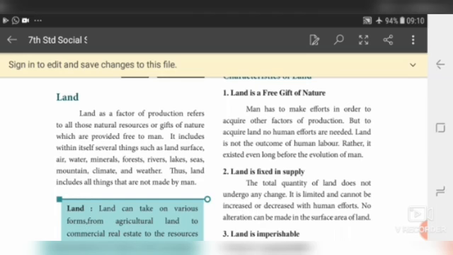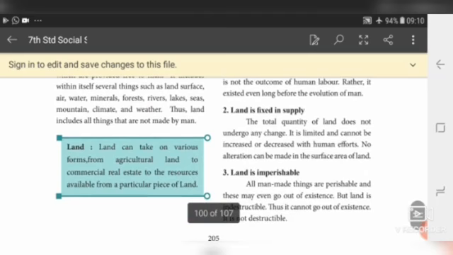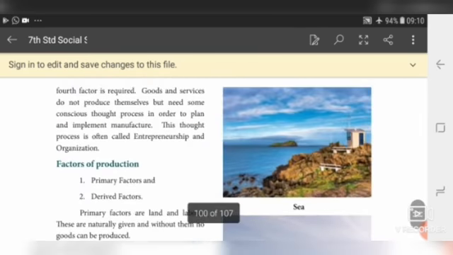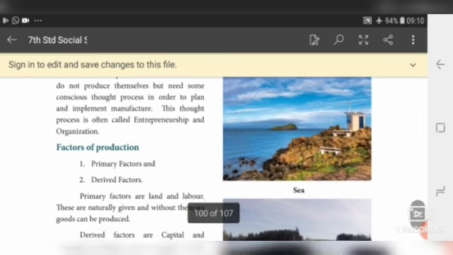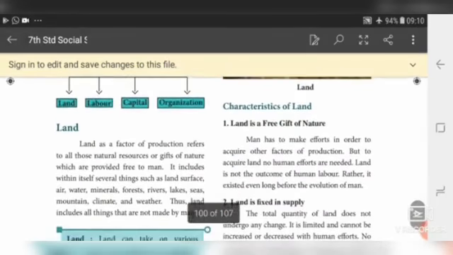Thus, land includes all things that are not made by man. Land is made by nature, not by man. Land can take on various forms, from agricultural land to commercial real estate to the resources available from a particular piece of land. So land is in different forms. We can see land in sea waves or mountains or plateaus or an agricultural piece of land, like that.